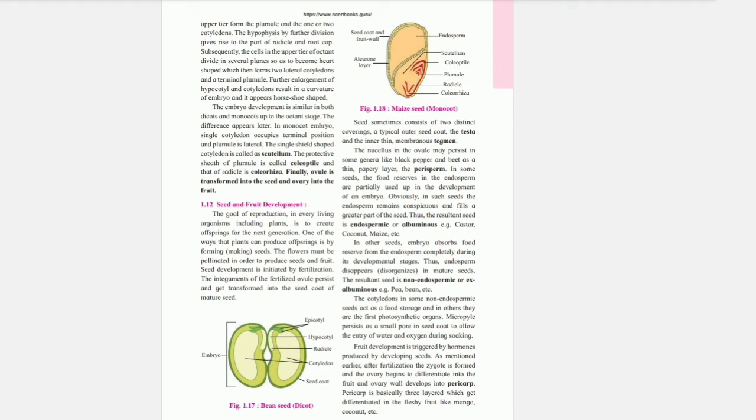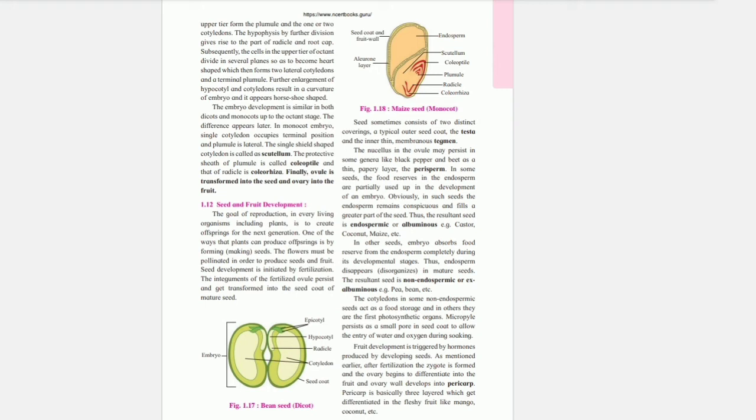In monocots, the embryo's single cotyledon occupies a terminal position and the plumule is lateral. The single shield-shaped cotyledon is called a scutellum. The protective sheath of the plumule is called the coleoptile and that of the radicle is the coleorhiza. Finally, the ovule is transformed into the seed and the ovary into the fruit.